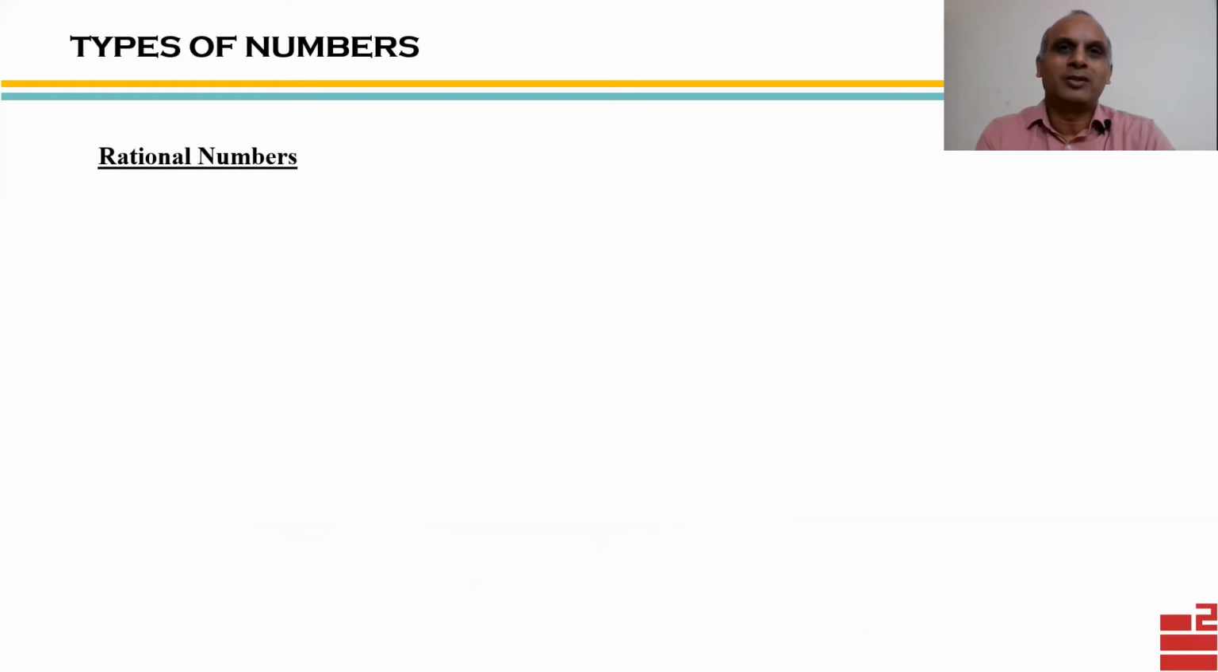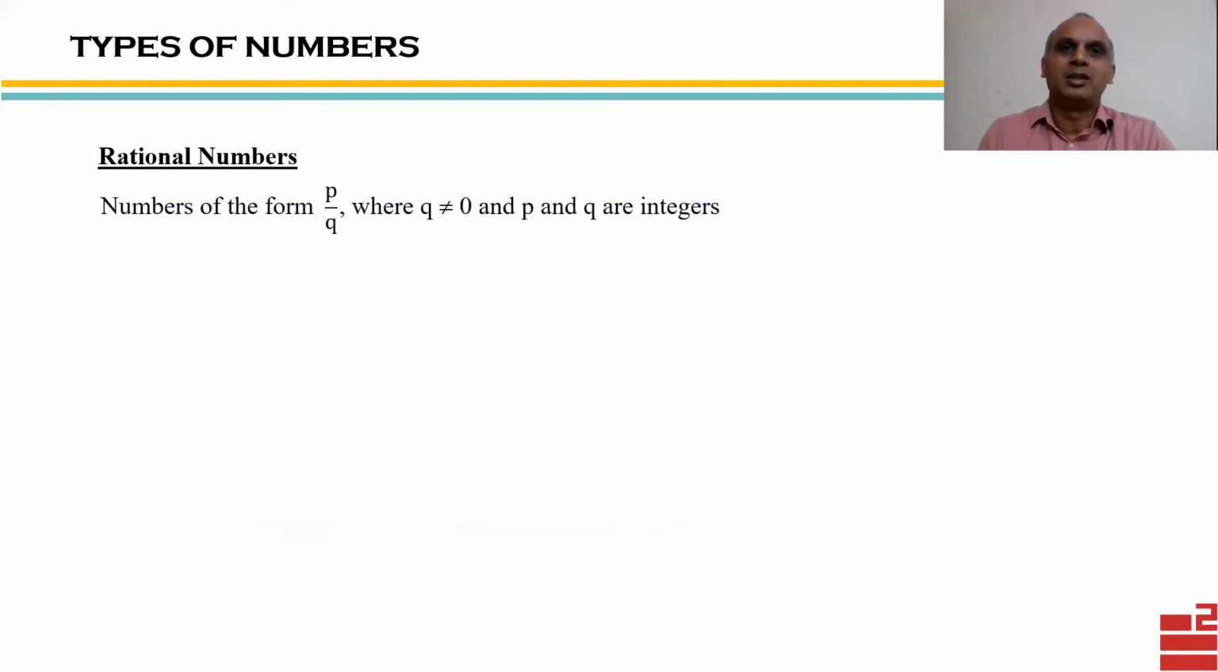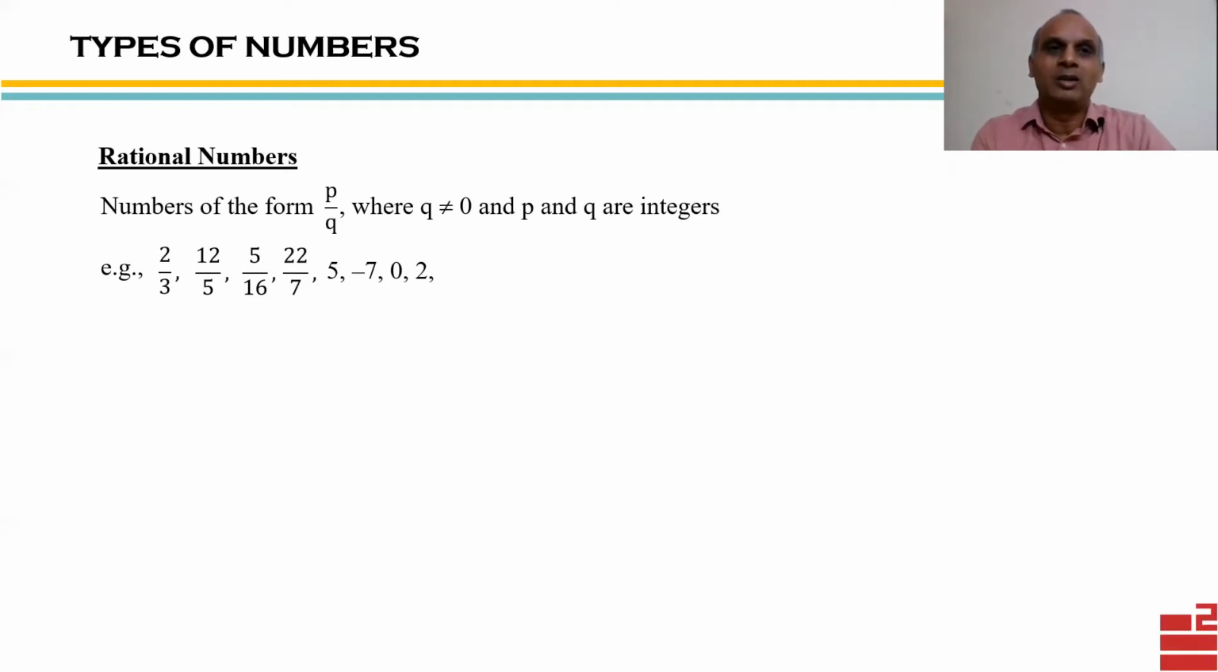So some more details about rational numbers. Now, rational numbers are numbers which can be expressed in the form of P by Q, where P and Q are integers and Q is not 0. Obviously, denominator in any fraction cannot be 0. For example, 2 by 3, 12 by 5, and so on. In fact, all integers, as we have seen on the previous slide, whether positive or negative, including 0, since they're integers, they're also rational numbers. Negative fractions are also rational numbers. So all types of fractions, all integers, they are all rational numbers.